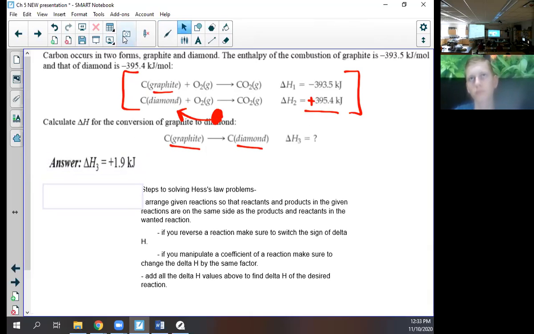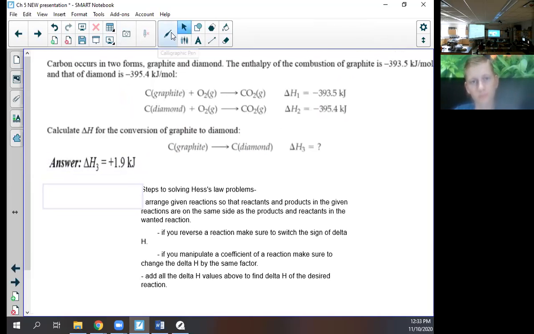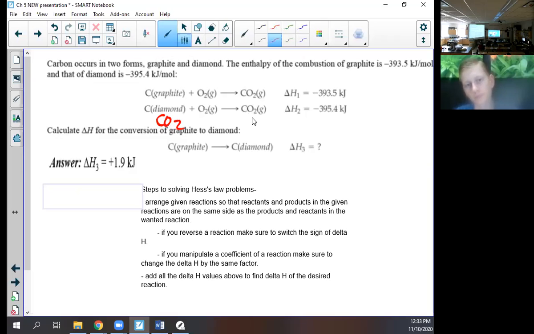Okay, good question. The O2 absolutely does matter, but if I write this backwards now, it would be CO2 right here. I'm just writing it this way, goes to O2 plus C diamond.